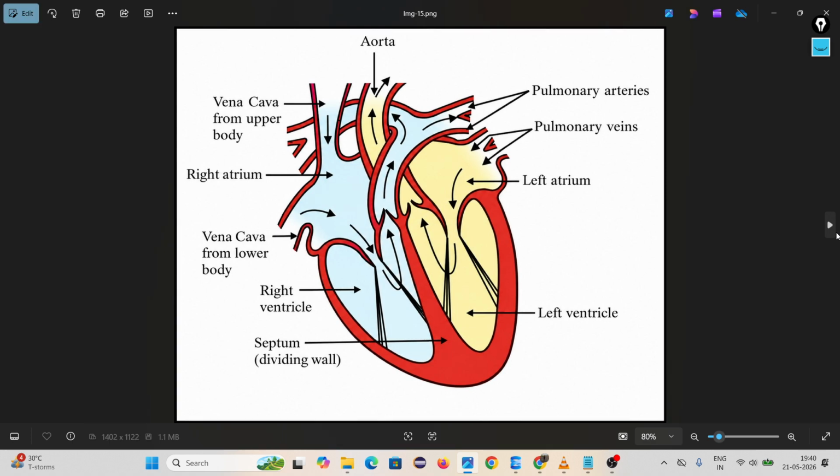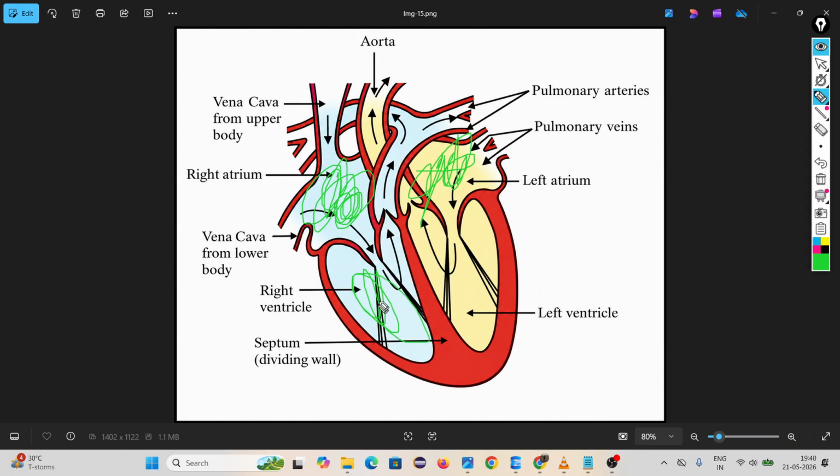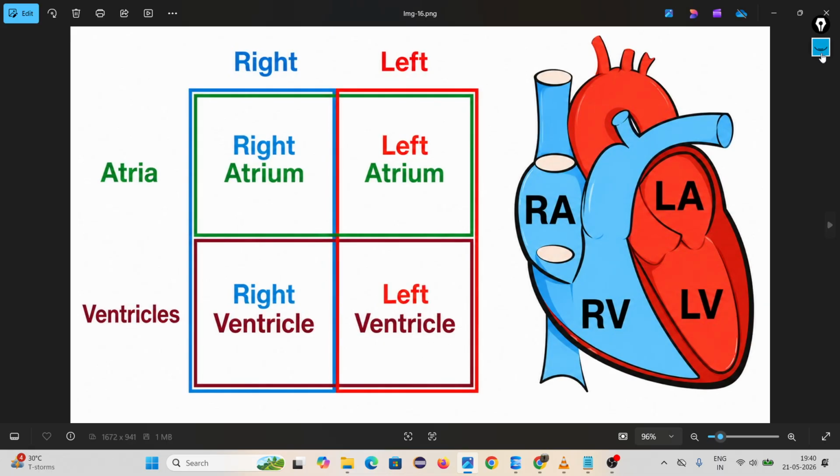Very good. Look, this is our heart. This is one chamber, this is second chamber, this is third chamber, this is fourth chamber. Our heart has four chambers. The upper chambers are called atria, the lower chambers are called ventricles. On the left side we have left atrium and left ventricle, and on the right, right atrium and right ventricle.